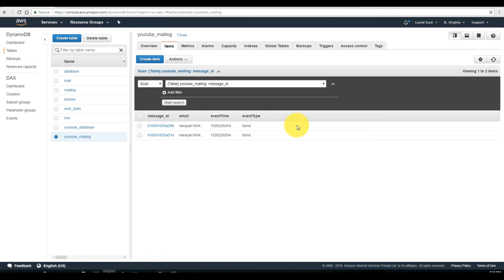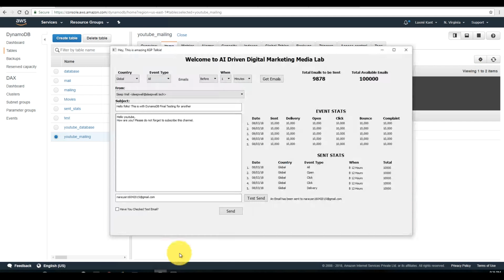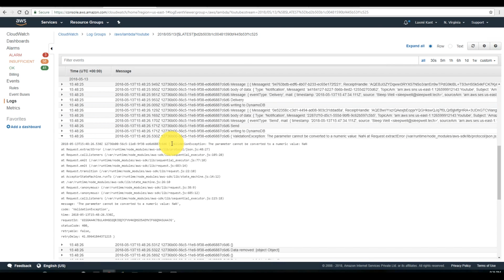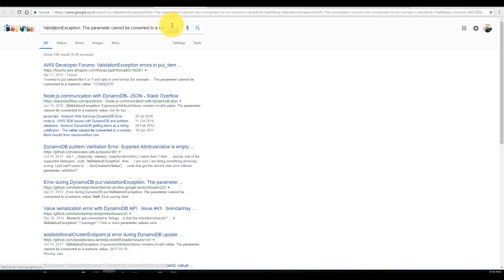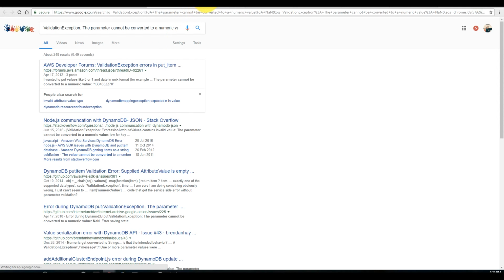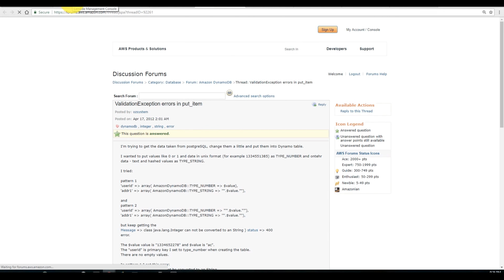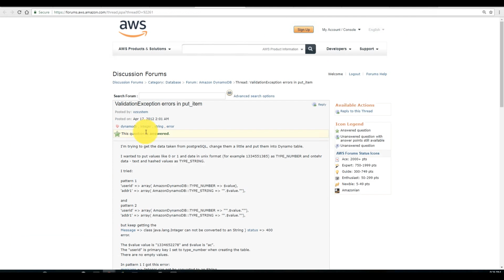No. So for that, once again, I can send a message here. So let's send this message once again, and in the meantime, let's search this. What is this? Perhaps in the put item there is something wrong. Validation exception errors in put item, type number.